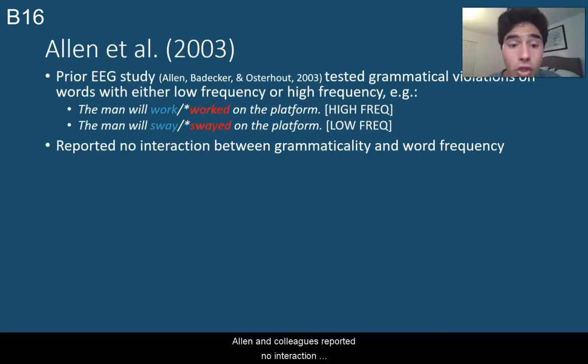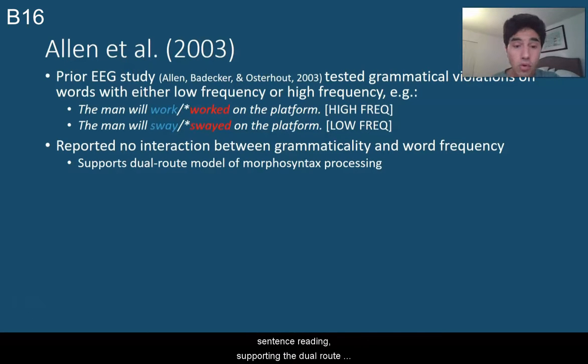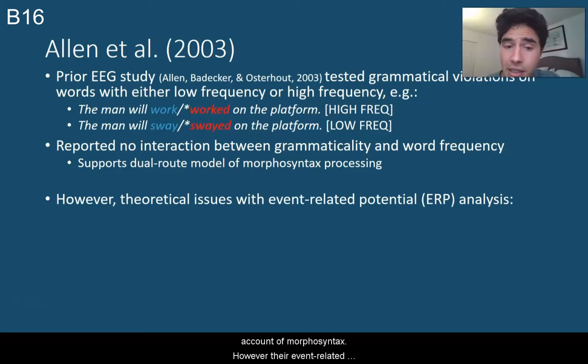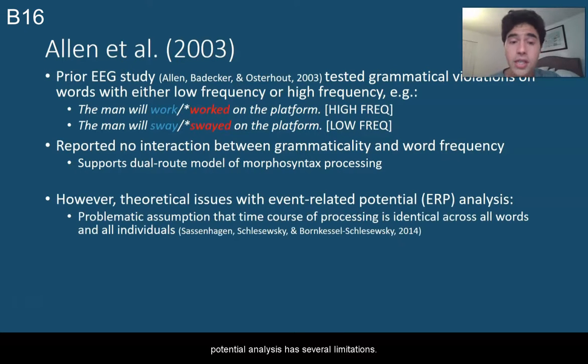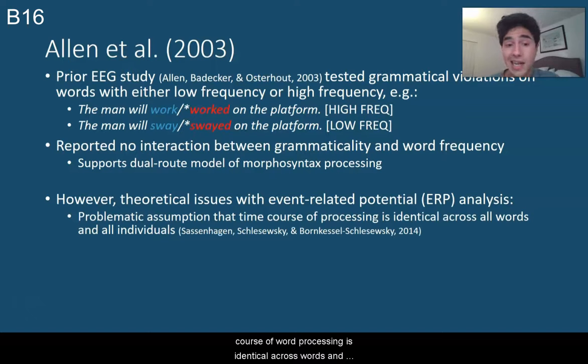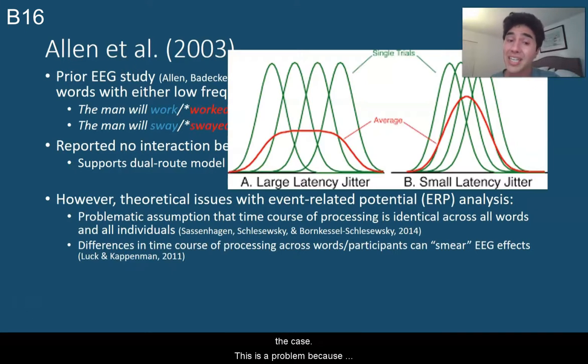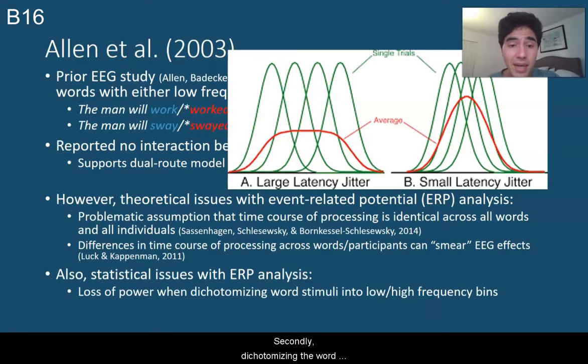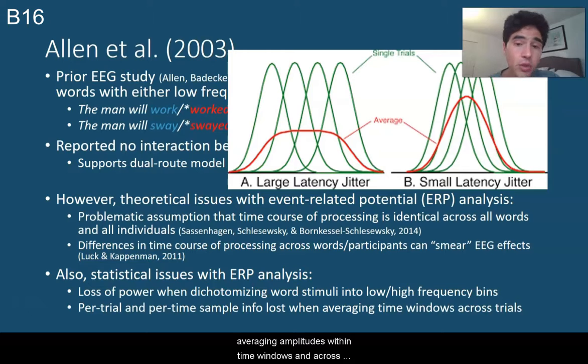Allen and colleagues reported no interaction between word frequency and word grammaticality in sentence reading, supporting the dual root account of morphosyntax. However, their event-related potential analysis has several limitations. First, it assumes that the time course of word processing is identical across words and across individuals, which prior work suggests is not the case. This is a problem because smearing of the EEG signal across participants or across trials can reduce the chance of detecting an effect. Secondly, dichotomizing the word stimuli into low and high frequency bins and then averaging EEG amplitudes within time windows and across trials leads to reduced statistical power for finding an interaction effect.